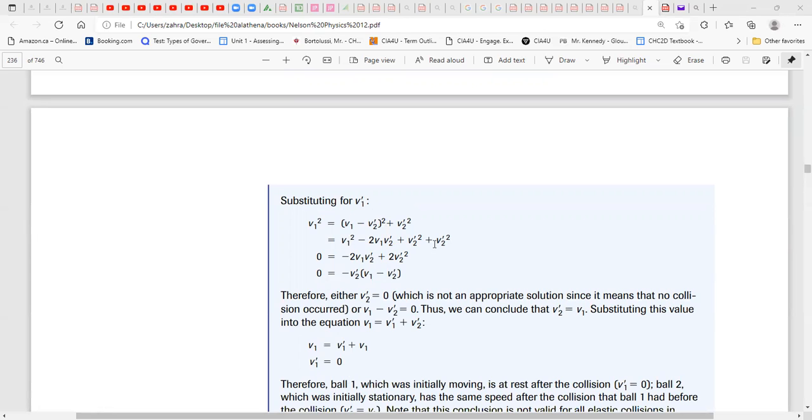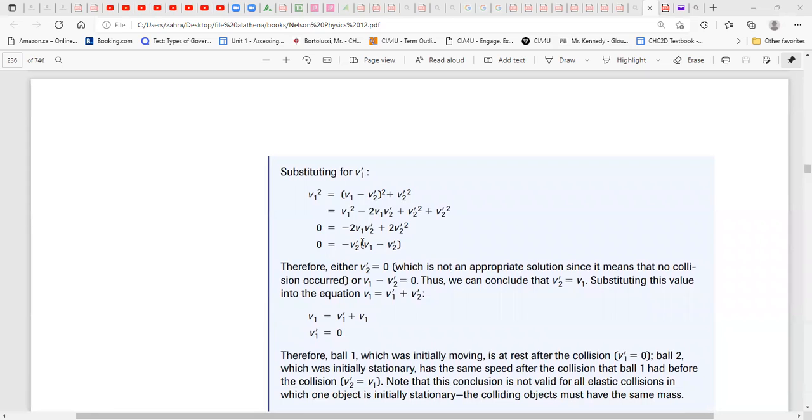Okay, we have a v1 squared, so we can cancel v1 squared from both sides. We have v prime 2 squared plus v prime 2 squared, so it's two of them, it becomes 2 v prime 2 squared, and here negative 2 v1 v prime 2, so we have that here. We can factor out 2 v prime 2 and the negative, so from that v1 is remaining, and from that v prime 2 is remaining.